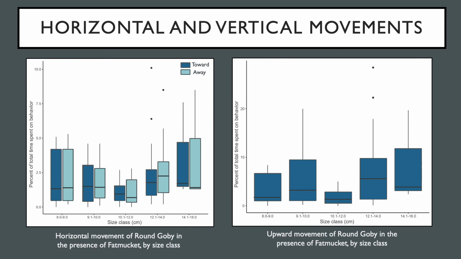In addition, there were few differences in horizontal and vertical movements of round goby based on fish size, visualized here with round goby size class on the x-axis and percent of time dedicated to movement toward or away from mussels on the y-axis, which was another parameter measured in our study. However, there was a tendency, as pictured on the right, for fish in the 12 to 14 centimeter size class to exhibit more upward movement than other size classes, a trend that was marginally statistically significant.